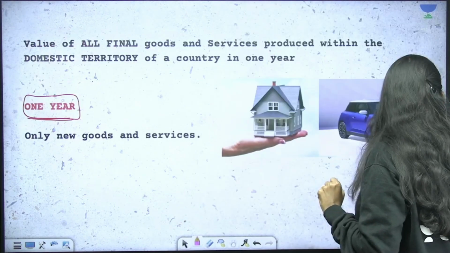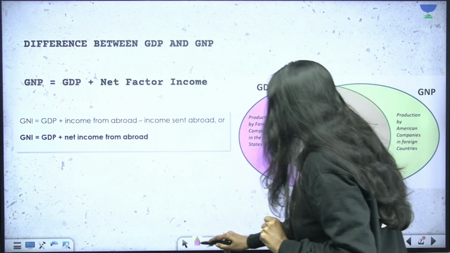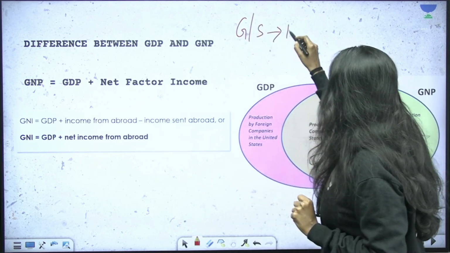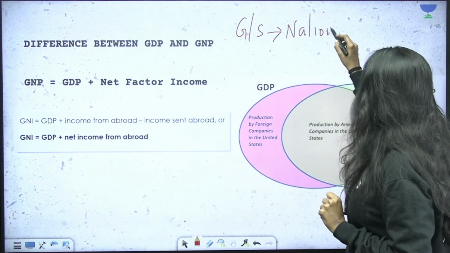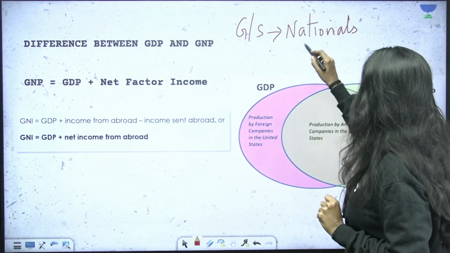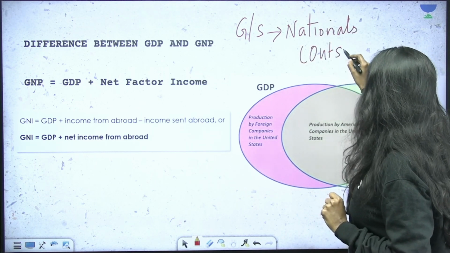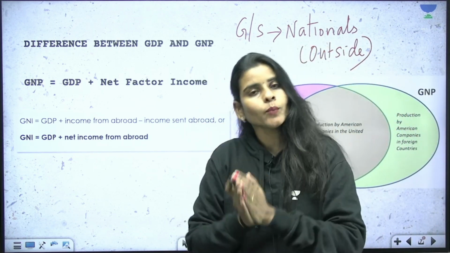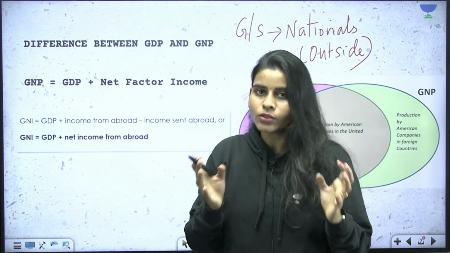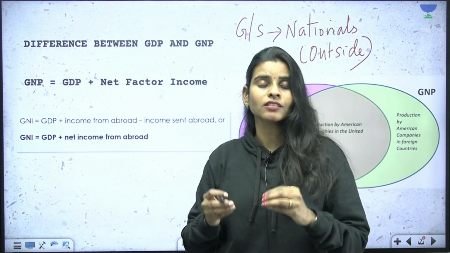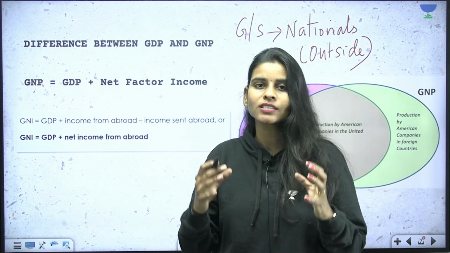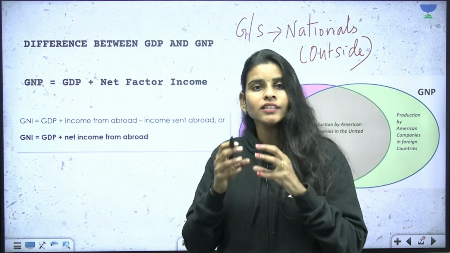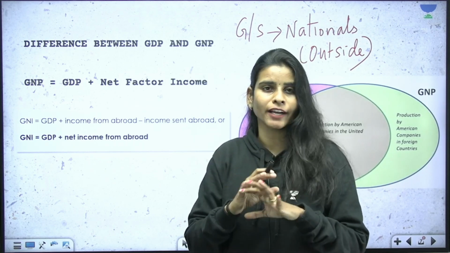And the second thing, while calculating GNP, we will take into account the goods and services produced by the Indian nationals outside the domestic territory of India also. In GDP, we will strictly restrict the calculation to only the political boundary, but while calculating GNP, we will also take into account the goods and services produced by the nationals outside the Indian territory. But in that case, we will take only the goods and services produced by Indian nationals and not foreigners.